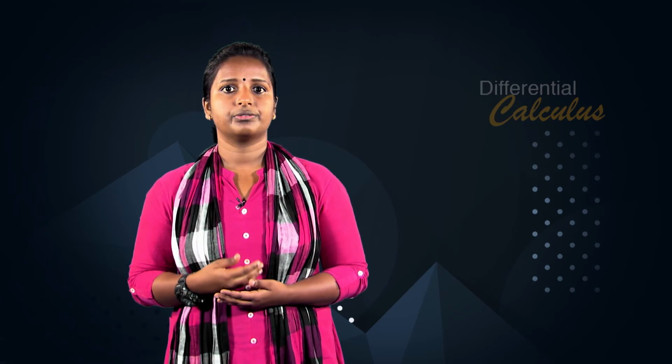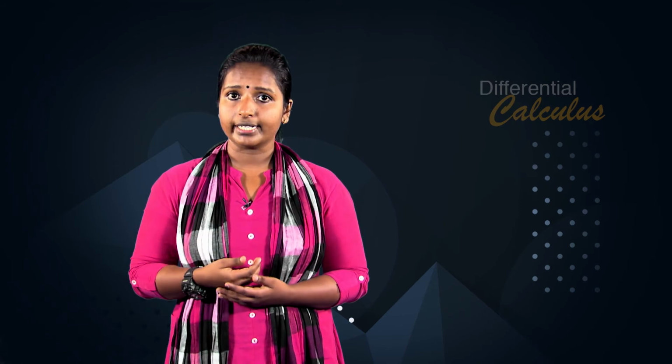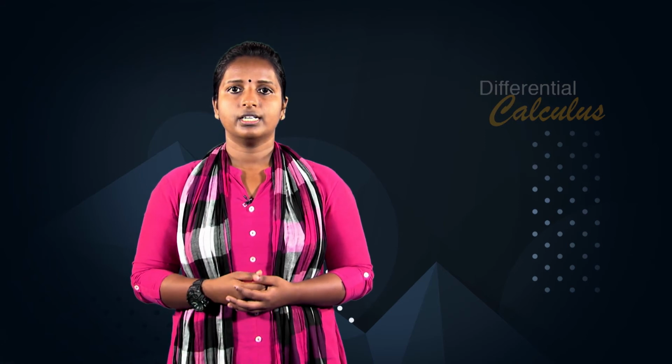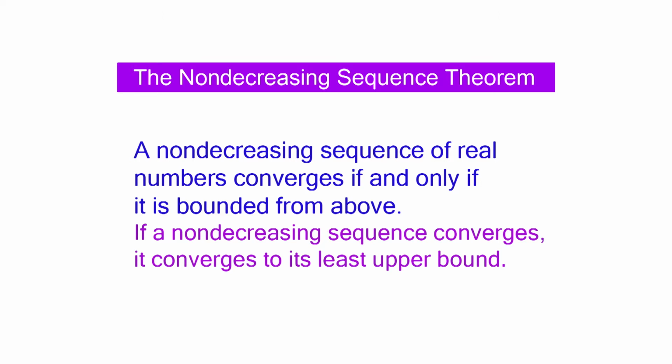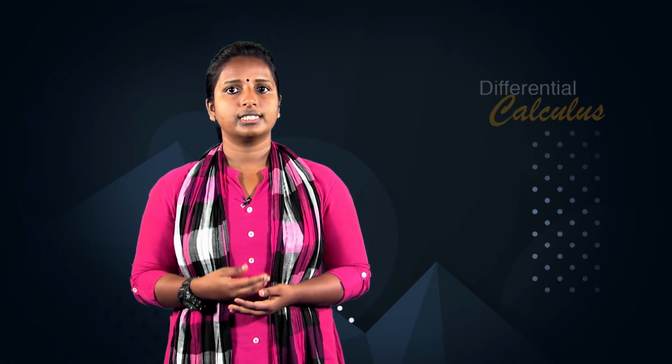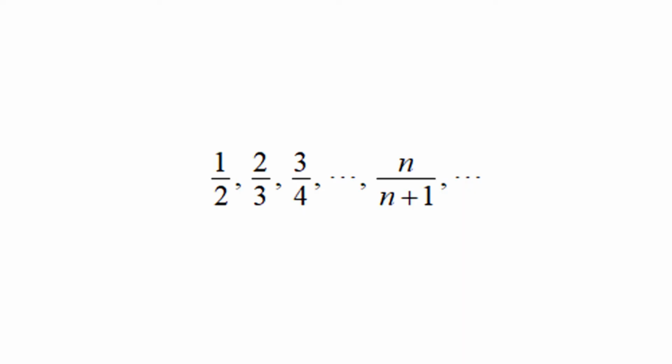The following result, whose proof is omitted, ensures us that if L is the least upper bound of a non-decreasing sequence of real numbers, then the sequence converges to L. Theorem, the non-decreasing sequence theorem: a non-decreasing sequence of real numbers converges if and only if it is bounded from above. If a non-decreasing sequence converges, it converges to its least upper bound. For example, 1 is the least upper bound of the non-decreasing sequence 1 upon 2, 2 upon 3, 3 upon 4 etc., n upon n plus 1. Also the sequence converges to the least upper bound 1.